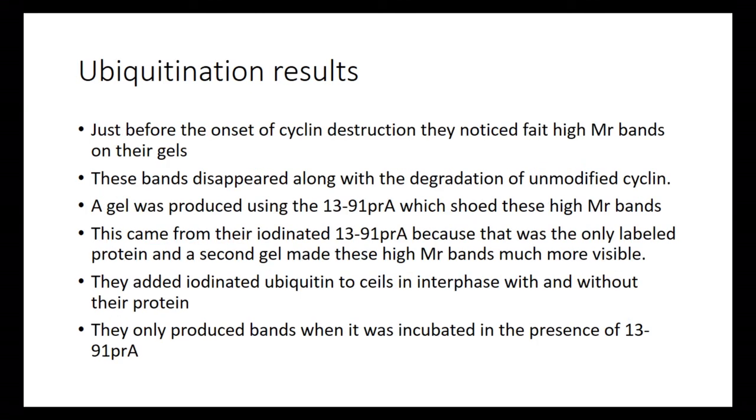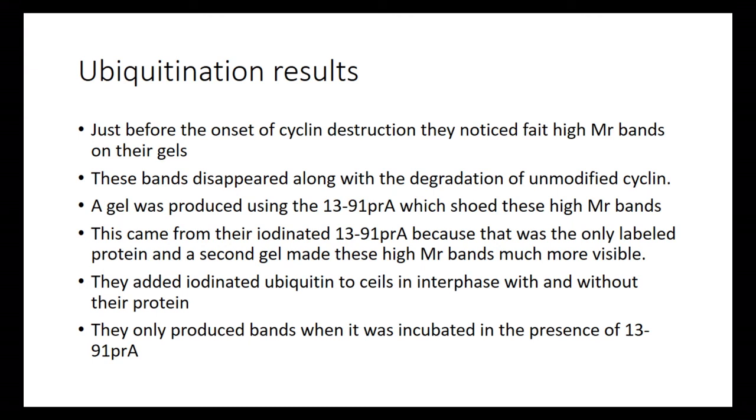So, now I don't have any figures for that because I didn't think the figures were too useful at explaining that. So, now we're on to the ubiquitination results. They had noticed, I do have figures for these though, that just before the onset of cyclin destruction, there were what they called high MR bands on their gels. They were very faint, but they were present, which was a very weird thing because they didn't understand why it was there.